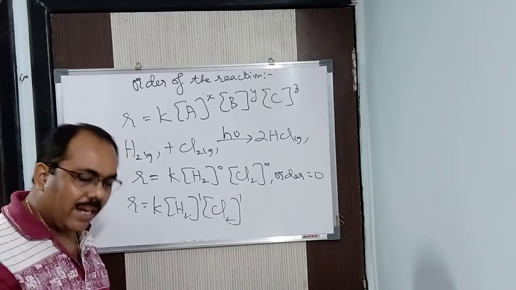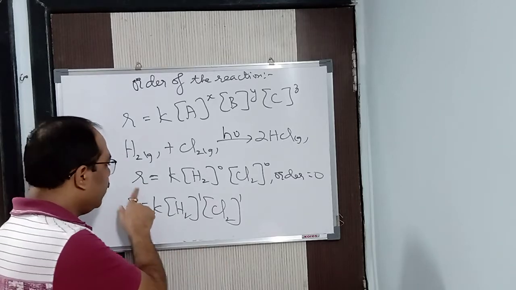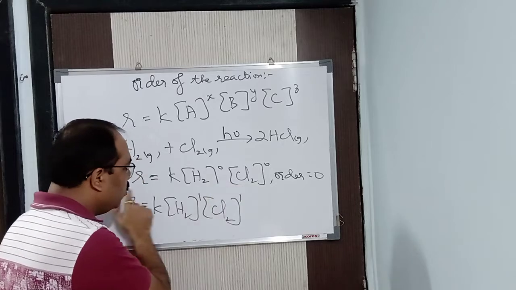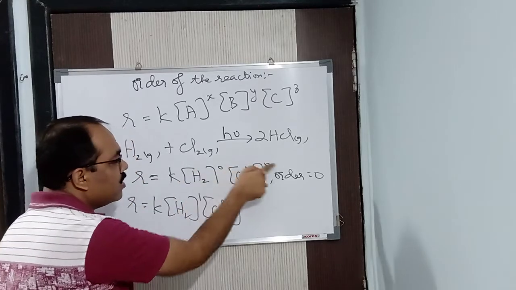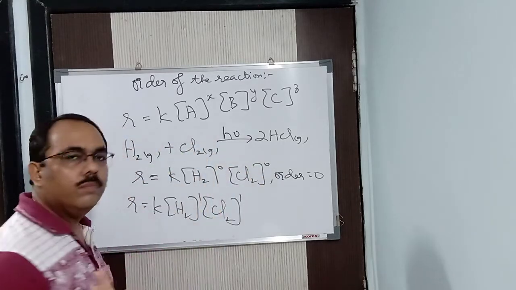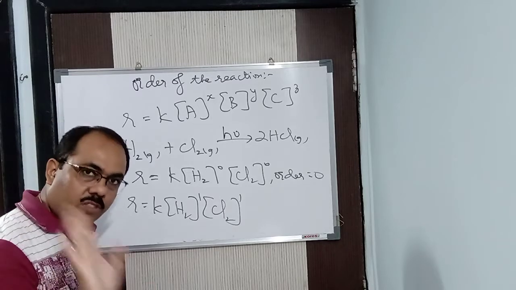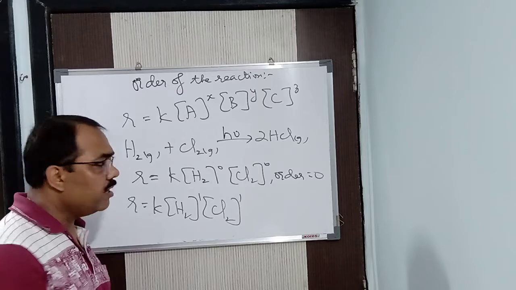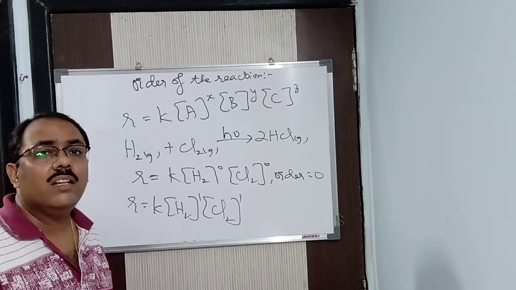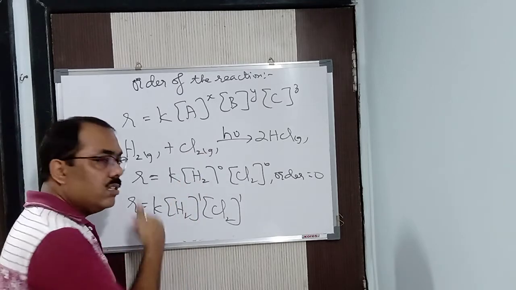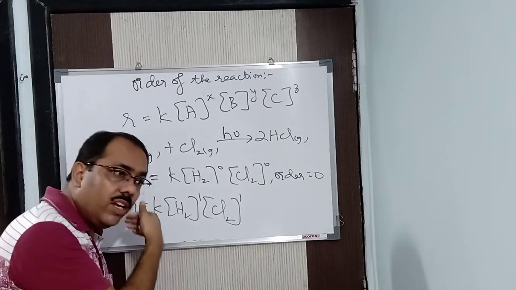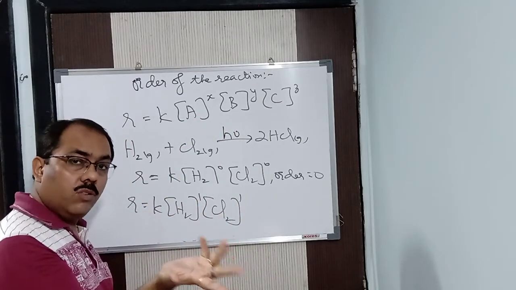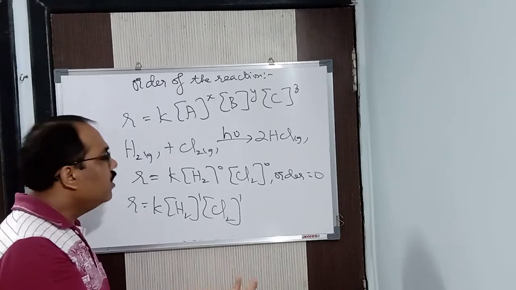And the second thing is that, to calculate the order of the reaction, this rate equation will be given to you. That means you just have to add the power and find the order. First of all, most of the reactions you know. Don't you know this reaction? Of course you know it, it takes place in diffuse sunlight. So what is the necessary condition? Diffuse sunlight, not concentration. Even if I go on increasing the concentration but I don't give diffuse sunlight, the reaction is not going to take place. It's nothing new for you.